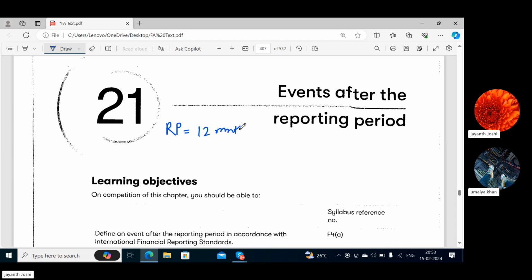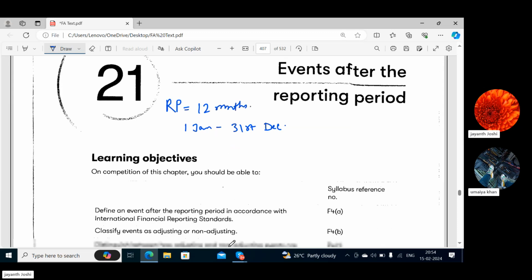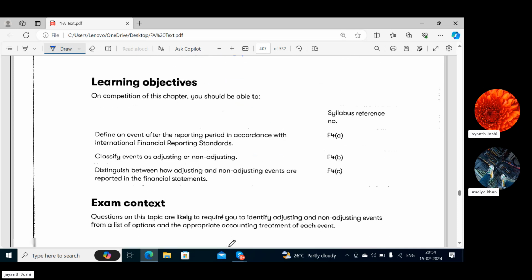So it's a period of 12 months. Basically in Europe or UK, we know they follow the calendar year for the reporting period. So it starts on 1st of January and ends on 31st of December. Okay. So that is about reporting period. Now, the name of the lesson is events after the reporting period.